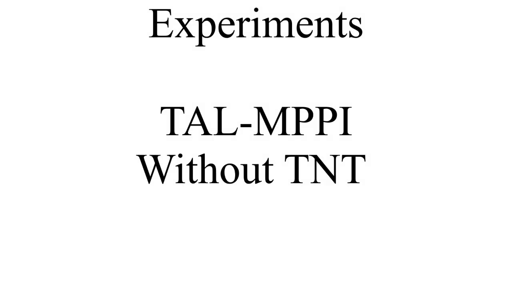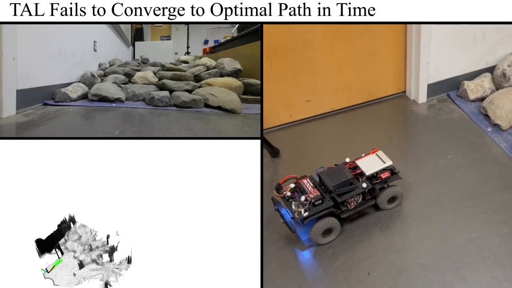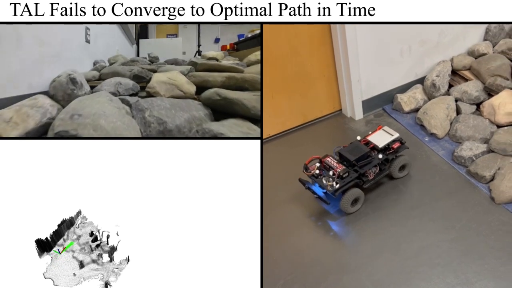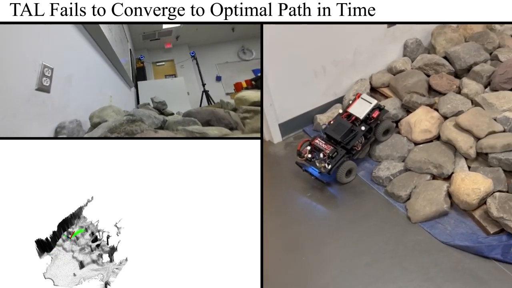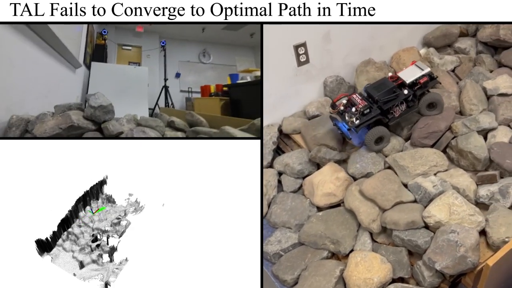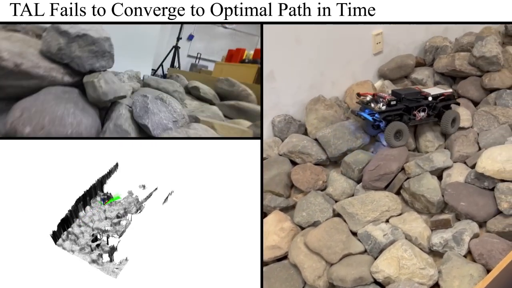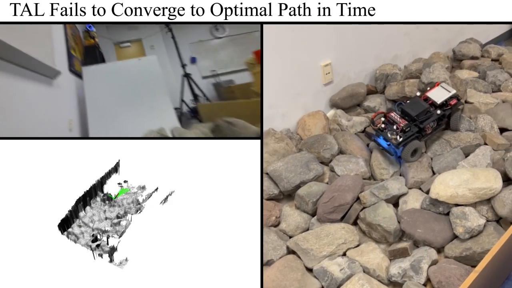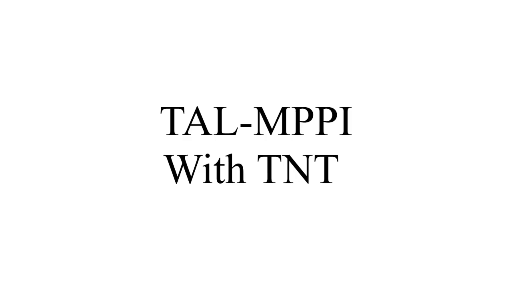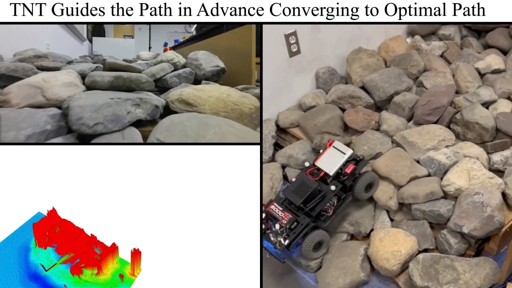We also show the performances of indoor and outdoor experiments. The TAL MPPI without TNT struggles on rocky terrain, while with TNT, it successfully navigates. Without TNT, MPPI relies on long, slow TAL rollouts to estimate terrain costs, which limits sample size due to computational constraints. This makes it harder for the robot to explore all possible paths and avoid non-traversable areas.